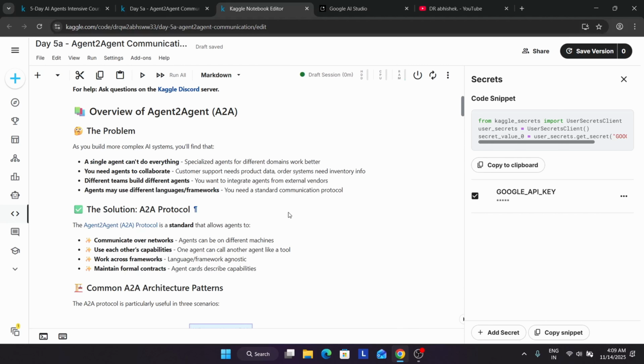For example, let me give you a better example. Here basically the problem is that different departments use different computer programs, which we call agents. The sales team uses a program to take orders. The warehouse team uses another program to manage the stock, and the shipping team uses a third program to print the labels and ship the product.